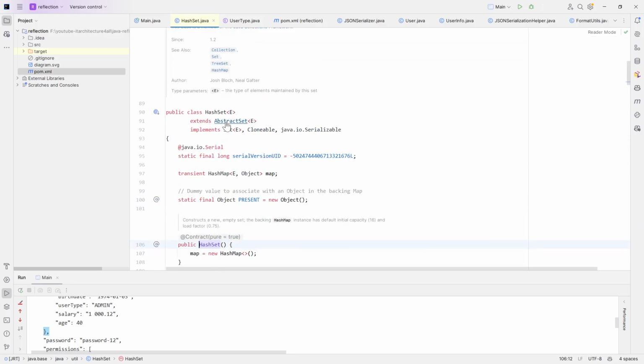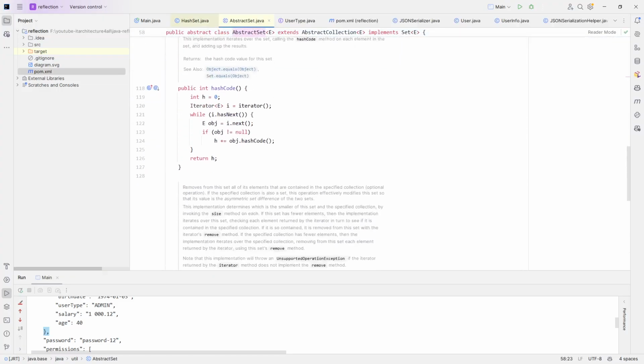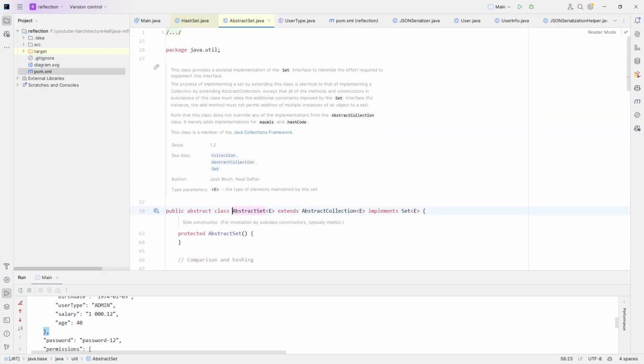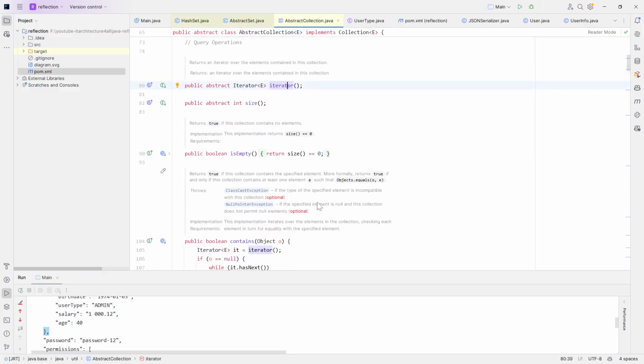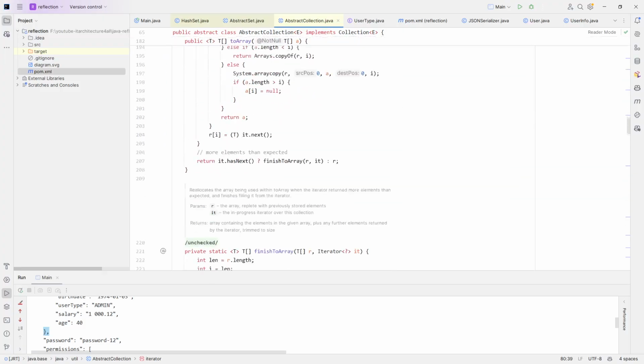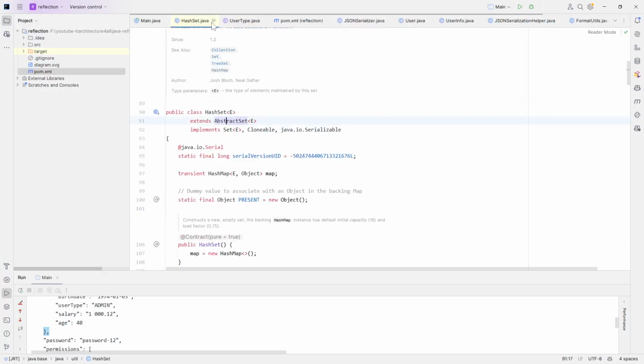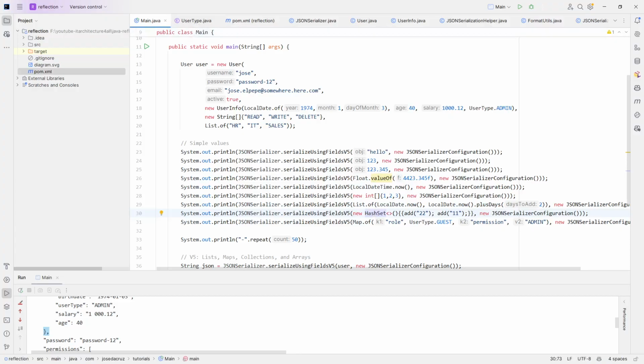Maybe this abstract set has some fields here, I try to find them. It's a lot to find. Okay, this is abstract. Boolean isEmpty. Okay, for sure there are fields here, or at least getters that are useful, but you cannot implement a list or a collection without using fields. At least you should have a place where you allocate memory and put the items there. But they should for sure have fields. And we are not interested in serializing this class here. We are only interested in these values here.